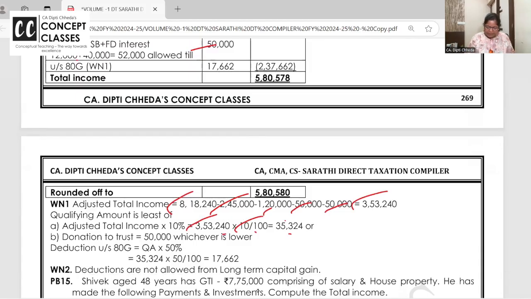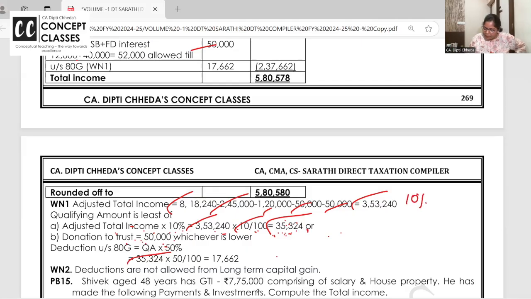Of that, 10% of the adjusted total income is 35,324, your qualifying amount. Clear? 10% of adjusted total income is your qualifying amount. Now, how much have you donated to the trust? 50,000 or this, whichever is lower. So 35. Though you have donated 50 to the trust, how much deduction are you eligible for? 35,323. And 50% of that.